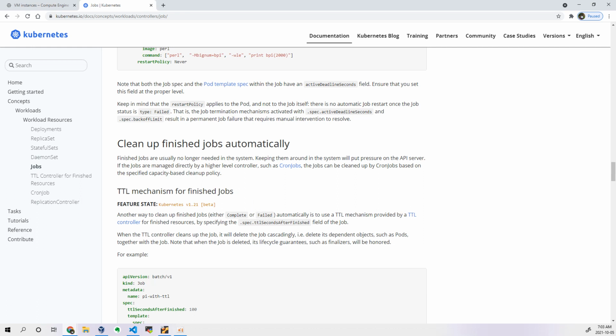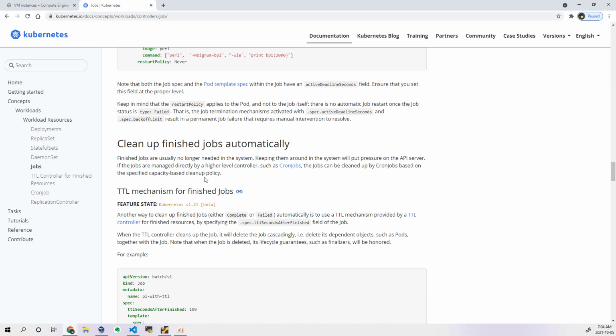As we all know, whenever a job has been completed and is successfully done, there is no longer any need for us to keep that particular backup in the list, whether it is stored in etcd as well. Keeping them around in the system will put pressure on the API server, because every time it has to monitor and pull the data. This is an additional burden which is not even necessary for us, and it is still storing that information on your Kubernetes cluster.